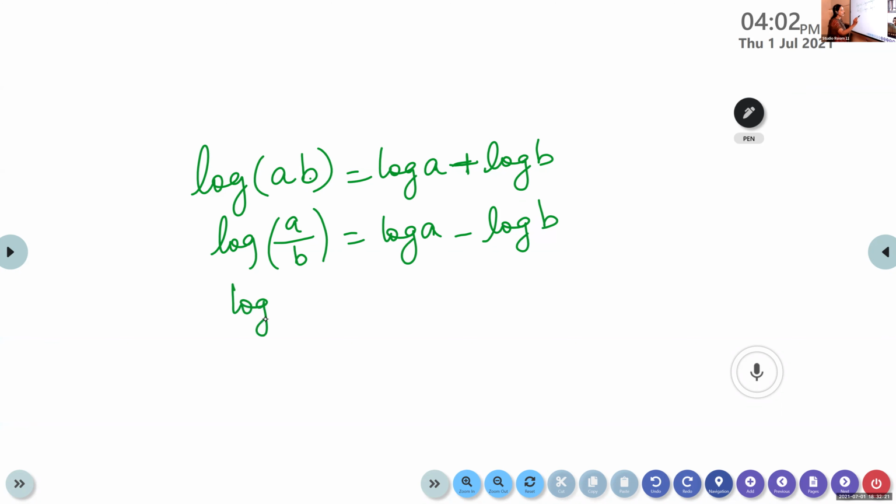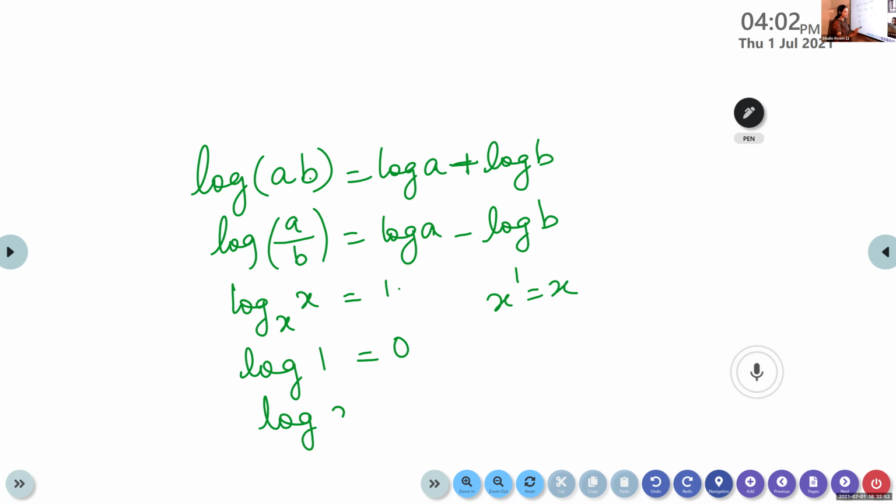Then log x to the base x is always 1. Why? x raised to 1 is x, isn't it? So from here only we are writing this. Log x to the base x is 1. Log 1 is always 0. Log 1 is 0.